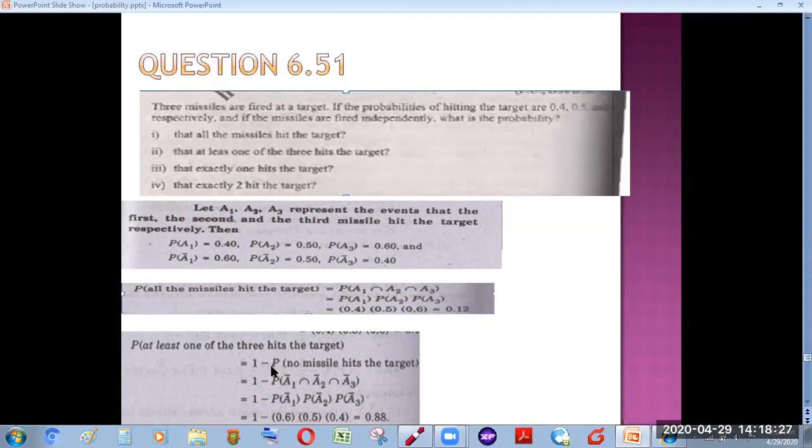So what we can find is 1 minus the probability that no missile hits the target. It becomes that the first one doesn't hit the target, the second missile doesn't hit the target, and the third one doesn't hit the target. By subtracting the multiplication of these three independent events from 1, we can find the probability that at least one of the three missiles hits the target. So this is how we can solve this question alternately and in an easier way.